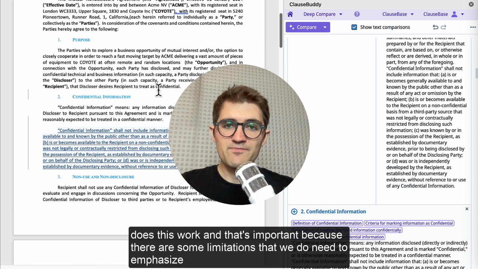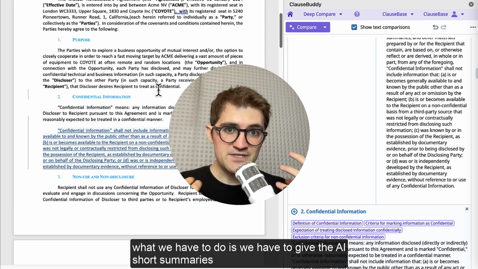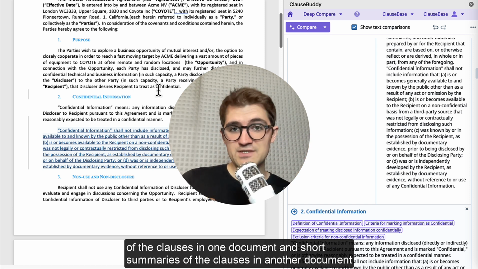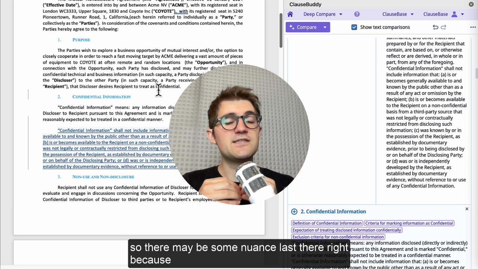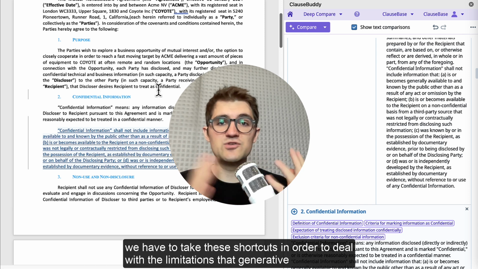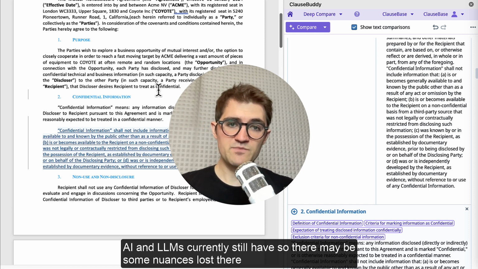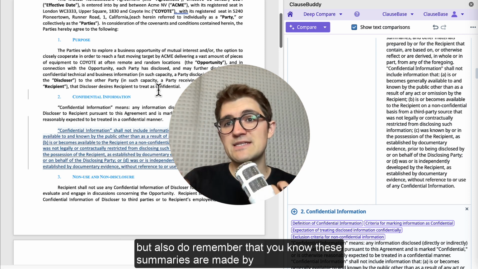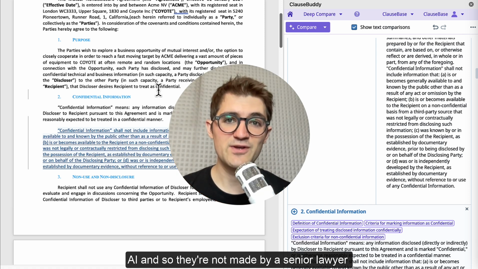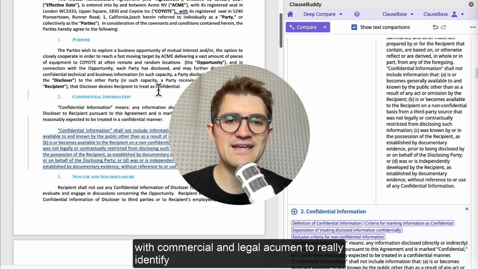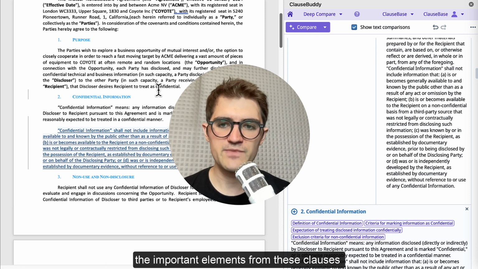Now, how does this work? That's important because there are some limitations that we do need to emphasize. What we have to do is we have to give the AI short summaries of the clauses in one document and short summaries of the clauses in another document. So there may be some nuance lost there, right? Because we have to take these shortcuts in order to deal with the limitations that generative AI and LLMs currently still have. So there may be some nuance lost there, but also do remember that these summaries are made by AI, and so they're not made by a senior lawyer with commercial and legal acumen to really identify the important elements from these clauses.